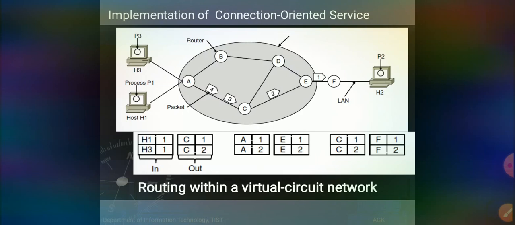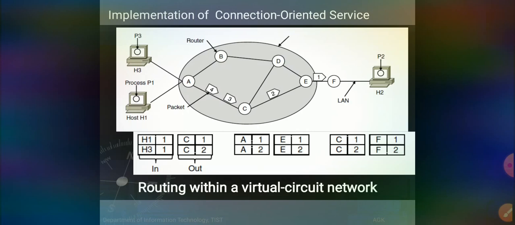So here the main problems will be there when using this connection oriented service. What are the problems? We'll see now. Before that, here the route is used for all traffic flowing over the connection, and when the connection is released, the virtual circuit is also terminated.